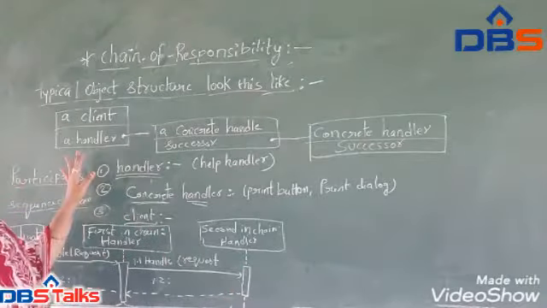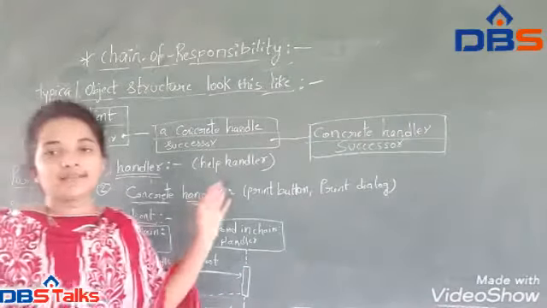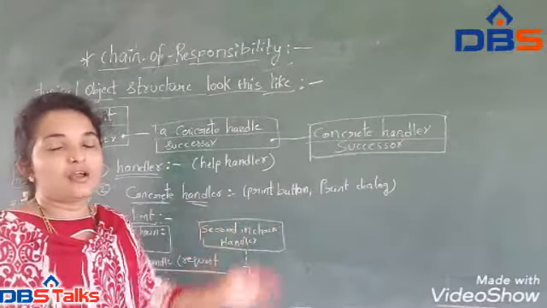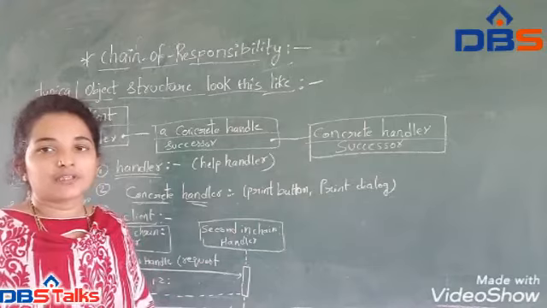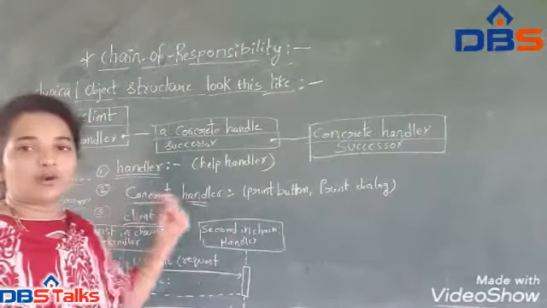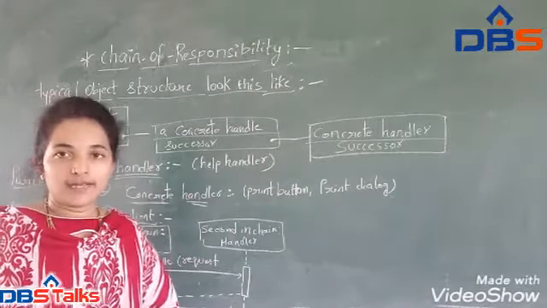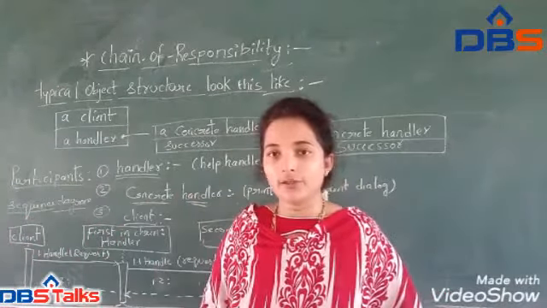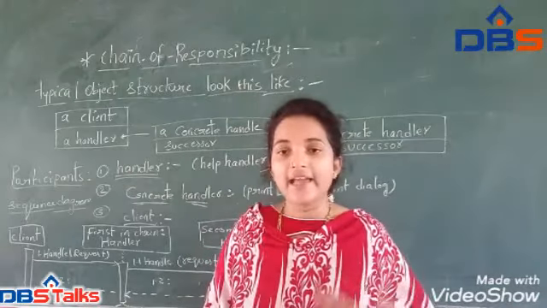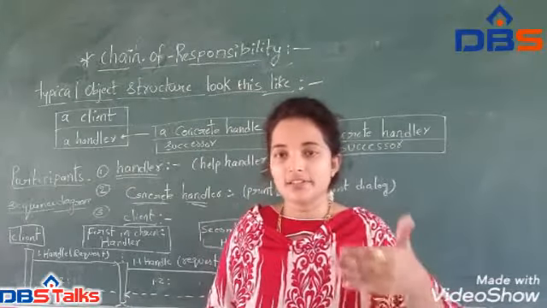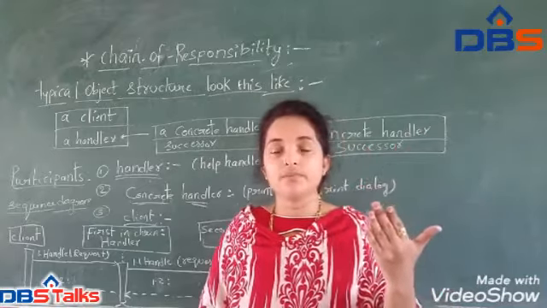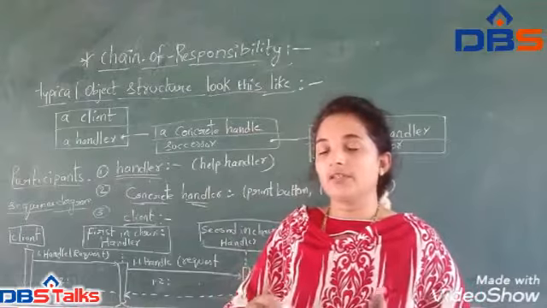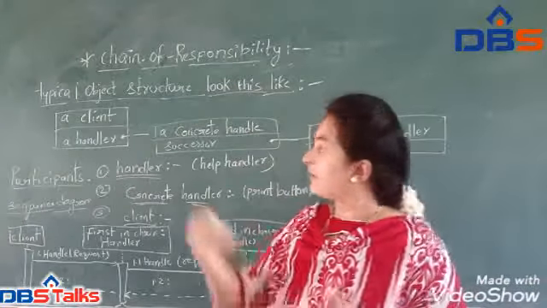Next, coming to the typical object structure, it looks like this. In the previous part I drew the diagram that is called the structure. In this structure, we are using the handler, concrete handler 1 and concrete handler 2. Those two concrete handlers take and inherit the operations or methods from the handler abstract class.